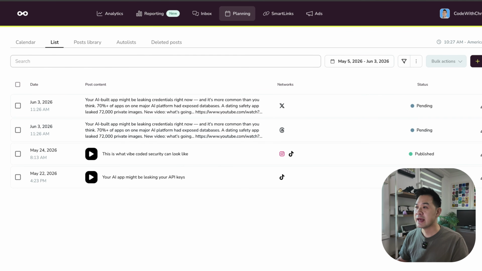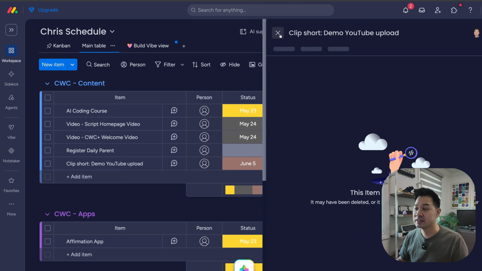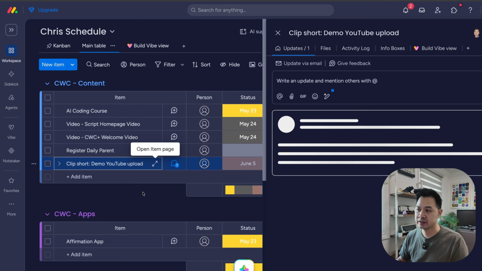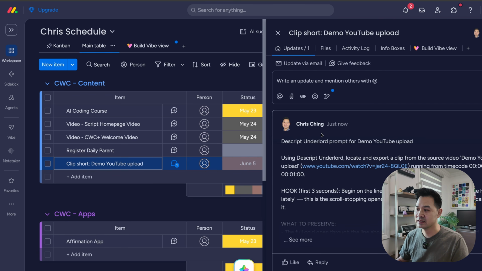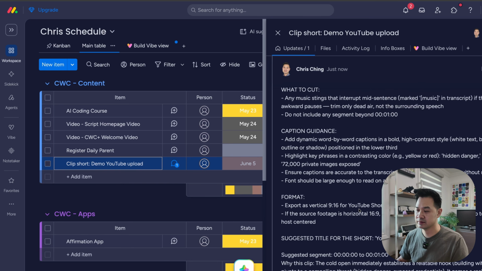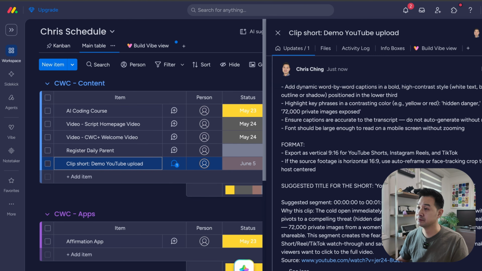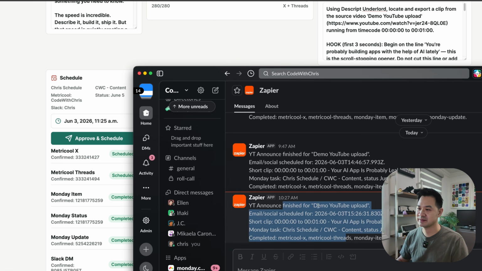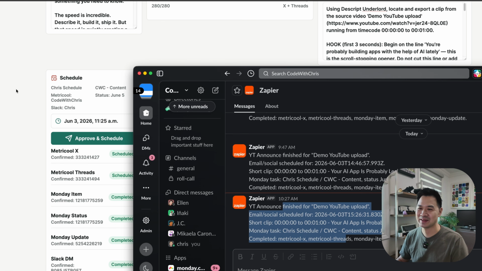Here we go. And on Monday, this is my task management software. So here is the new task. It's just assigned to me. And this is the prompt for Descript, the video editor. And also, I just, for funsies, had it send me a Slack DM when it was done to let me know. So there it is. So you can see I've tried this a few times just to make sure it works.